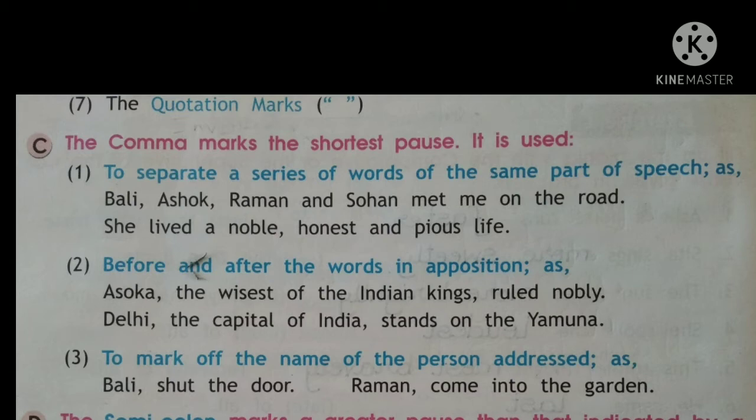The third is to mark off the name of the person addressed. Address means how we call the person. Sometimes we give respect and we call the person by sir, madam. So, for example: Bali, shut the door. So now we are ordering Bali, a person denoted by his name. So we are separating it and then we give the command. Raman, come into the garden. So here we are calling a special person by his name, so we are separating it with a comma.